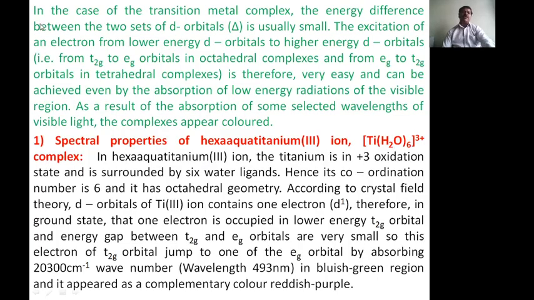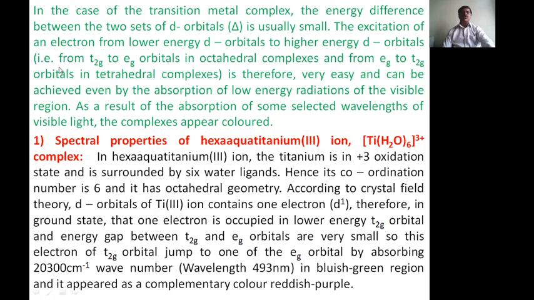Now, in particular, what happens in the complexes. In the case of transition metal complexes, the energy difference between the two sets of d orbitals, delta, either in tetrahedral, square planar or octahedral, is usually small.